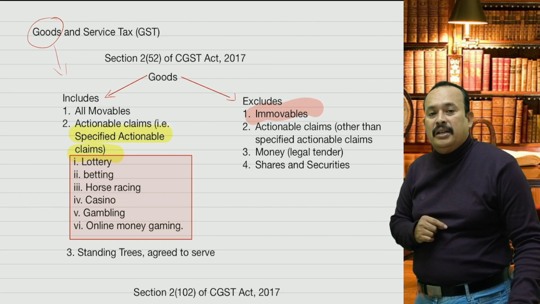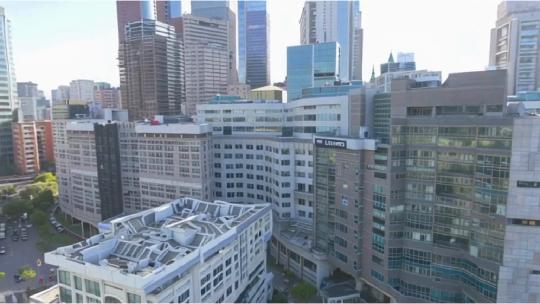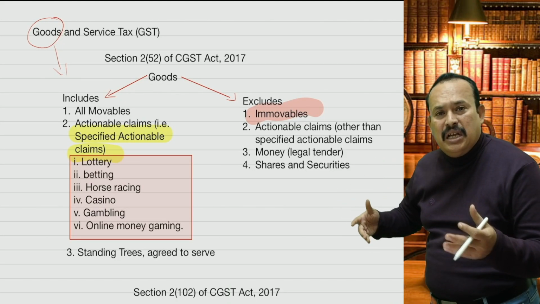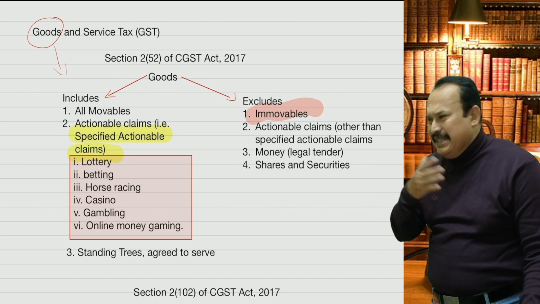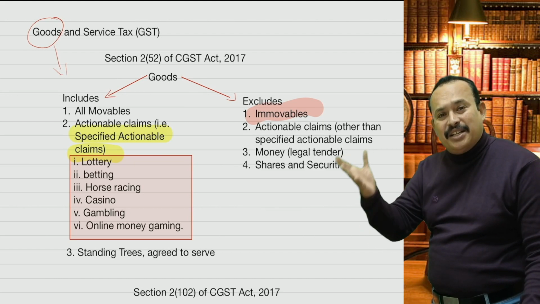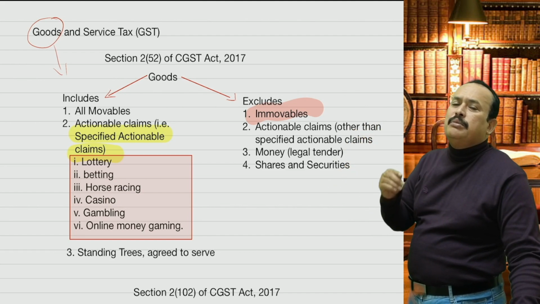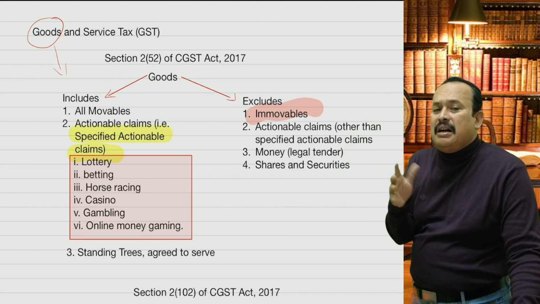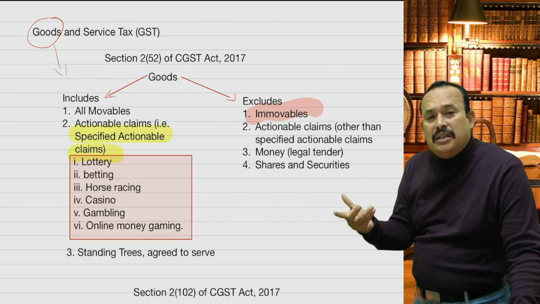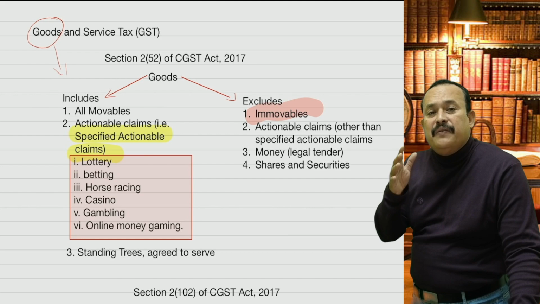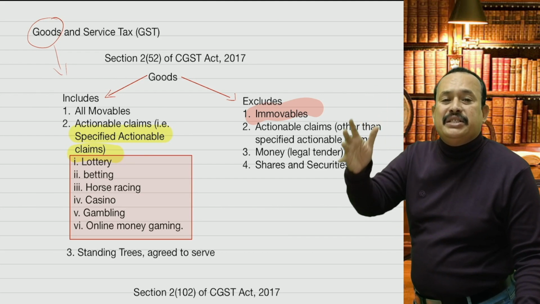Understand? If I have a building and I sold this building for rupees 5 crores, am I liable to pay GST? Is it goods? It is neither goods, nor even a service. As a result, immobile nature does not come under the category of goods. Resultantly, no GST if I am selling immobile property.